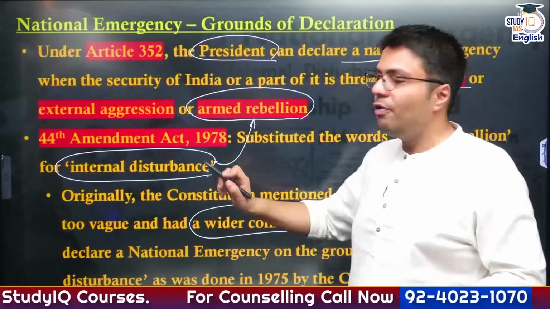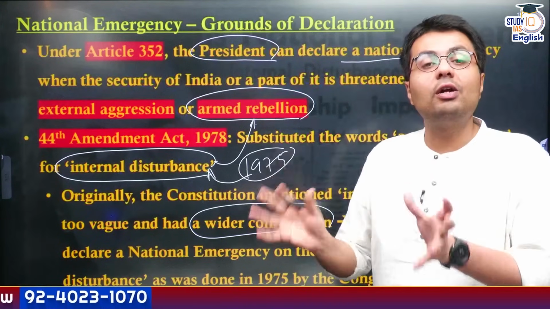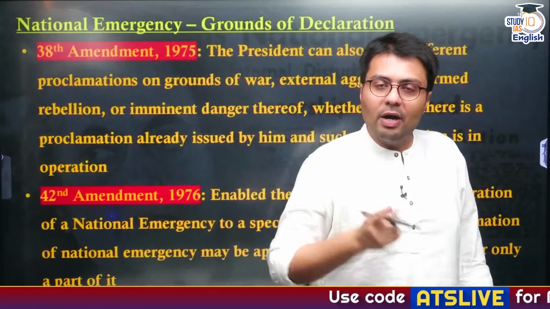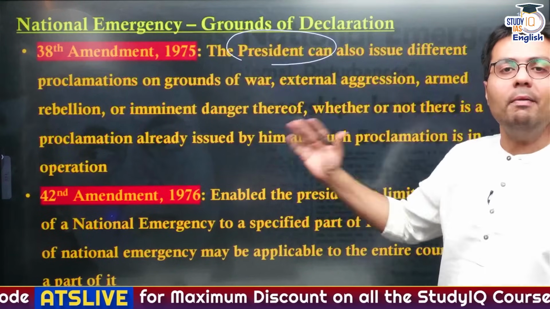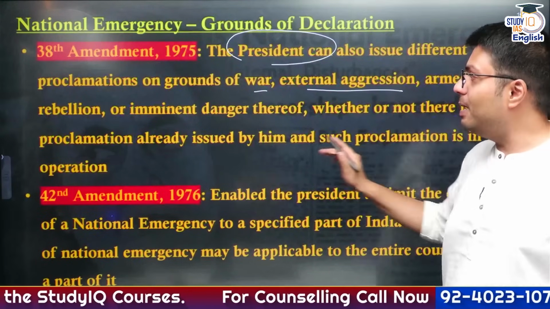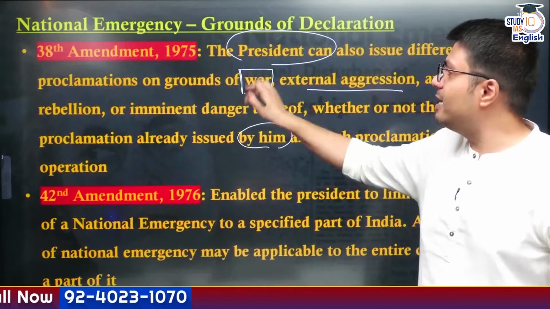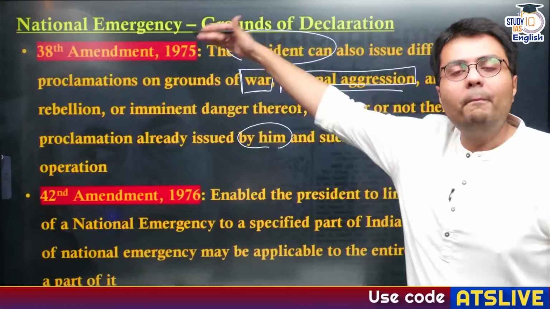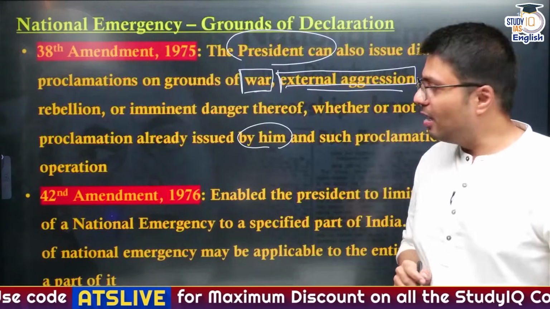So this was the imposition of national emergency back in 1975 on grounds of internal disturbance, which created a lot of controversy. Therefore, this was changed by the 44th Amendment Act. Similarly, the 38th Amendment Act in 1975 also said that the President of India can proclaim national emergency on grounds of war, external aggression, or armed rebellion, and it can be imposed even if one imposition has already been made. So suppose the government has declared emergency in case of war, it can simultaneously declare emergency on other grounds also because of the power given under Article 352 based on changes made in the 38th Amendment Act.